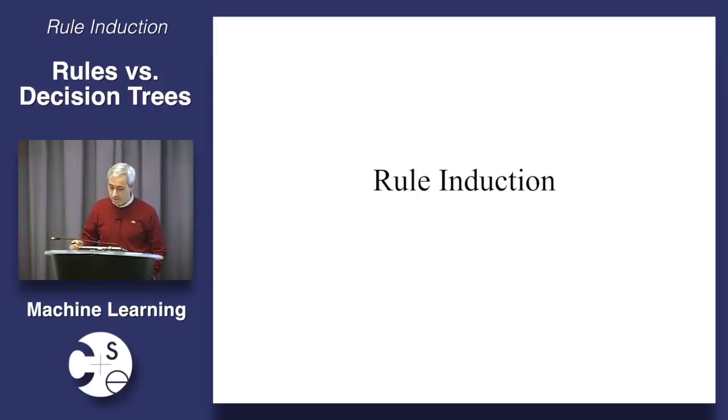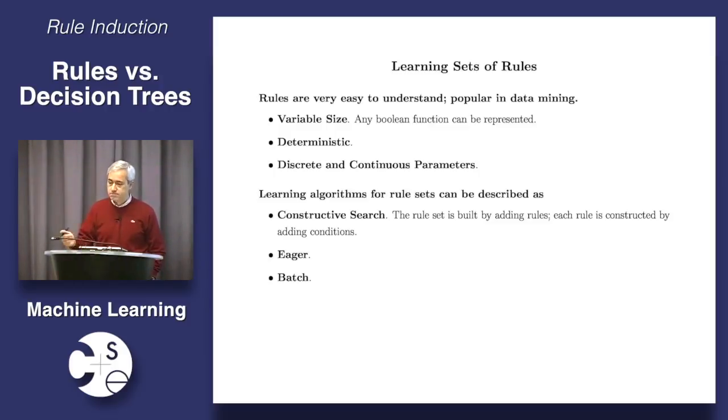In the meantime, today we're going to talk about rule induction, another major area of machine learning. And in fact, we already talked a little bit about rule induction last week, right? Because the last thing that we saw was how to turn decision trees into sets of rules, and how nice sets of rules are because they can be very compact and easy to understand.